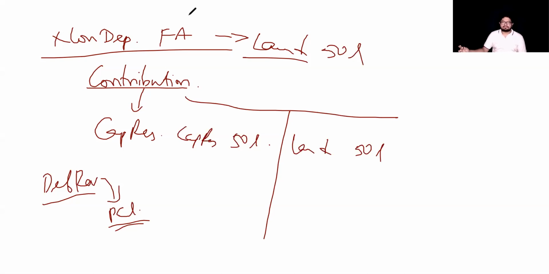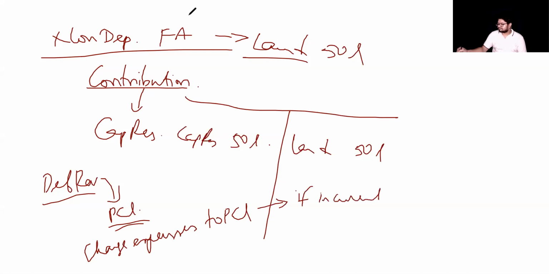Along with which you are also allowed to charge expenses to P&L, if at all incurred, to satisfy the conditions.